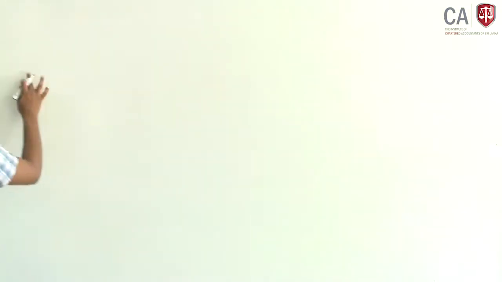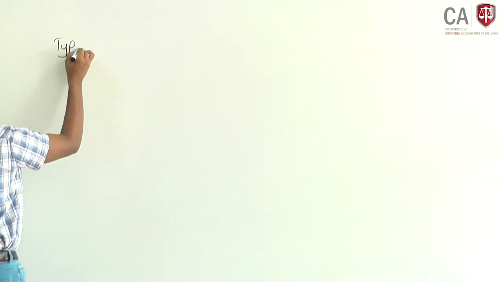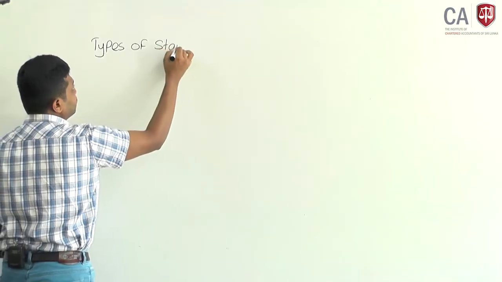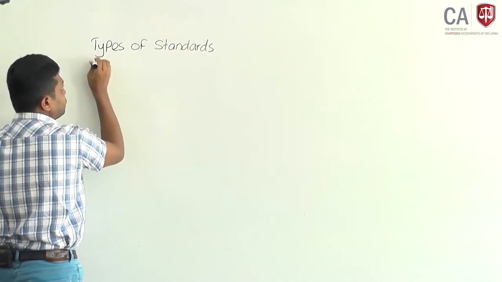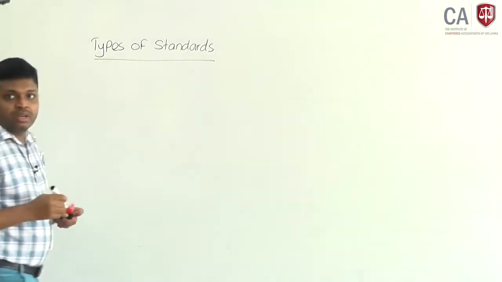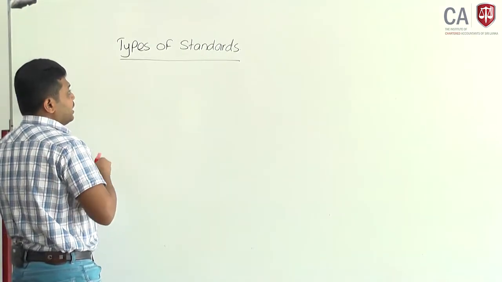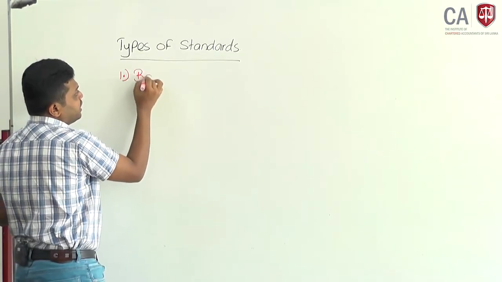Types of standards: better to keep an idea about them. There are 4 types of standards. Number 1, basic standard.